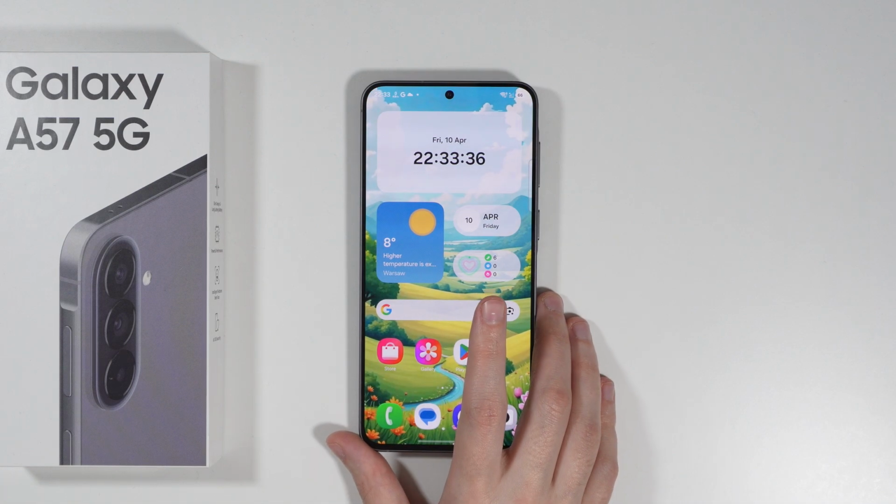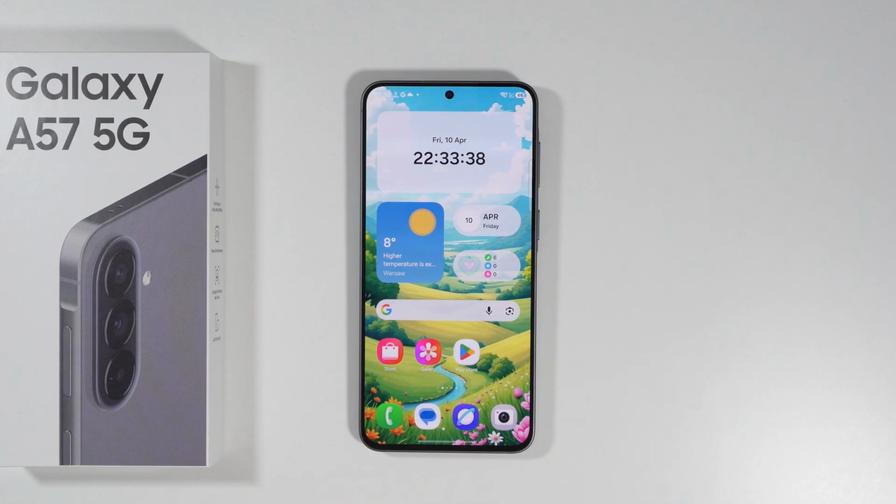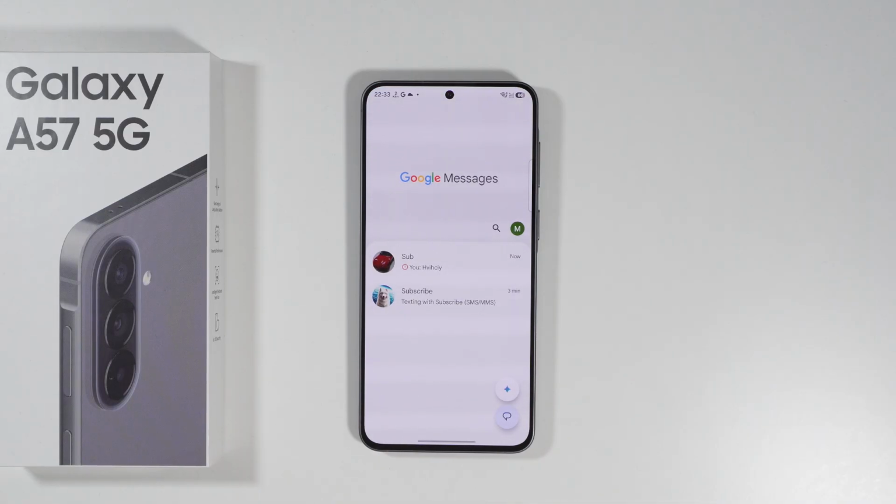If you are wondering if you can recover deleted messages on a Samsung Galaxy A57, then the answer is partially yes, at least right now when I am recording this video. It seems that the Google Messages app received an update not so long ago, and now it is possible to recover chats